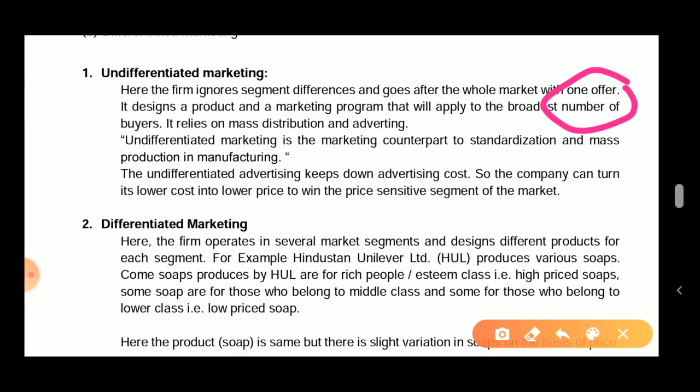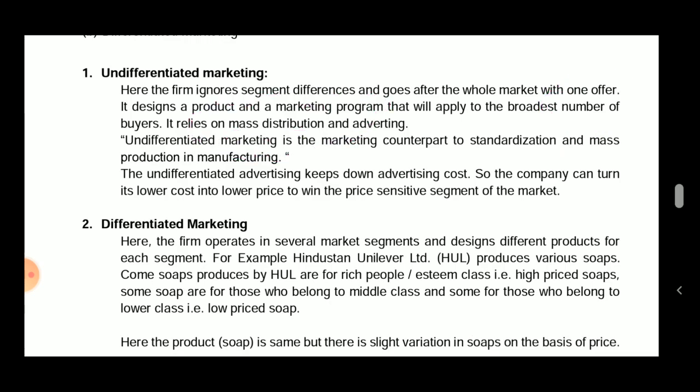For example, salt. Salt is used by big hotels also, by the individual nuclear family also, by the restaurants also, by the university canteens also, and by the company canteens also. But there is only a single product. Here the firm ignores the differences and goes after the whole market with one offer. It designs a product and marketing program that will apply to the broadest number of buyers. It relies on mass distribution.